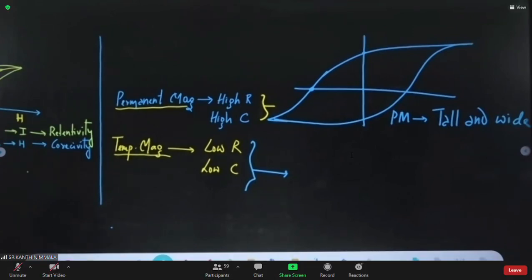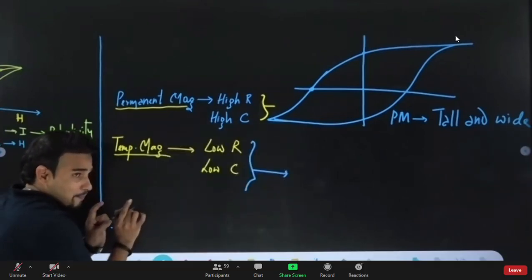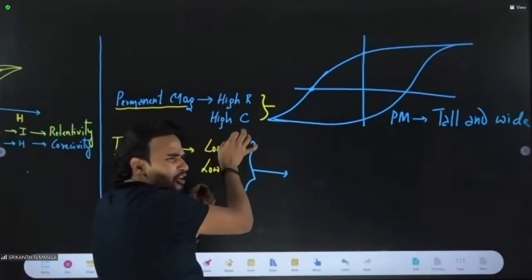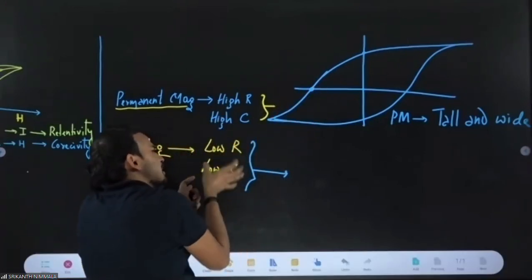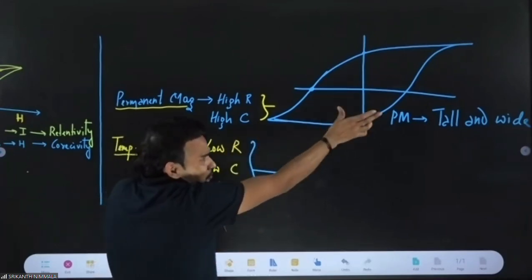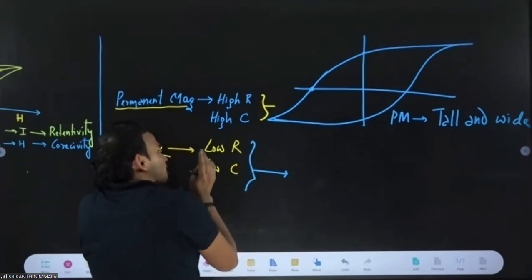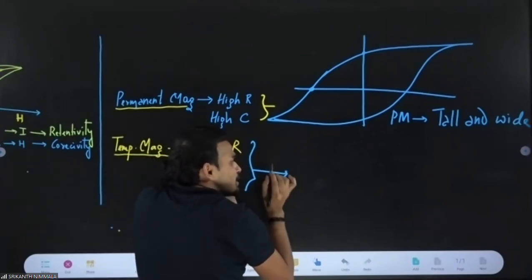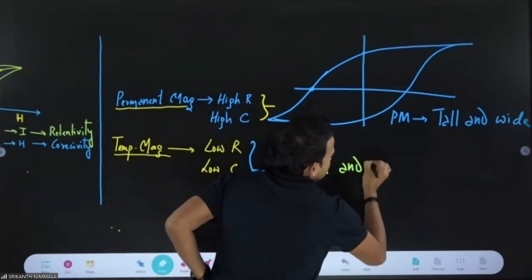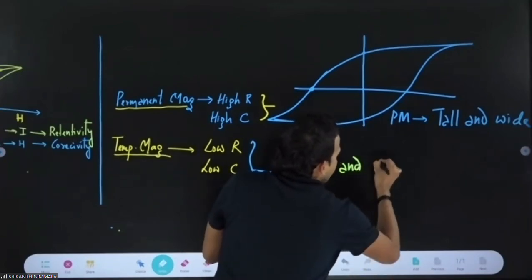Always remember, there is one concept here where people make a mistake. For a permanent magnet, high retentivity, high coercivity, tall and wide. So students think here, low retentivity, low coercivity, so short and narrow. For width, opposite is narrow; for tall, opposite is short. But that is wrong. For a temporary magnet also, the hysteresis curve will always be tall and narrow. Don't think short and narrow.